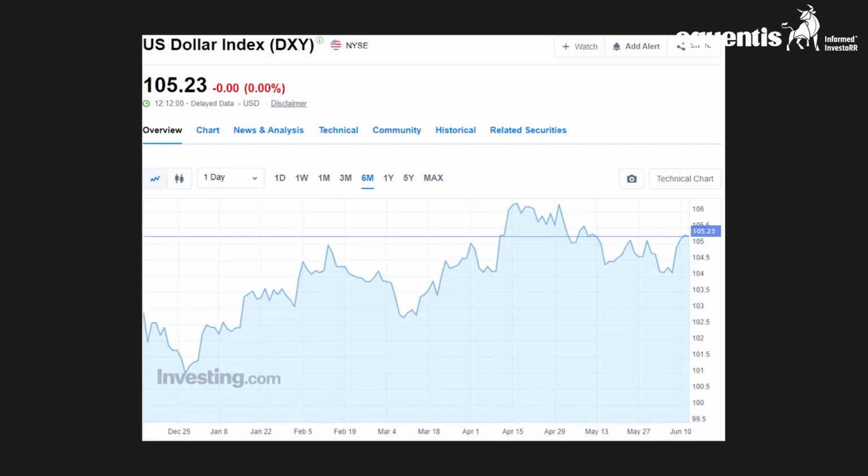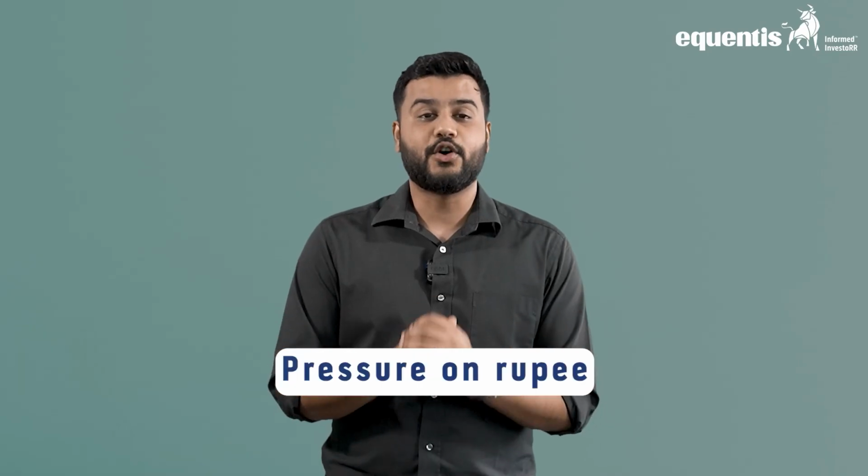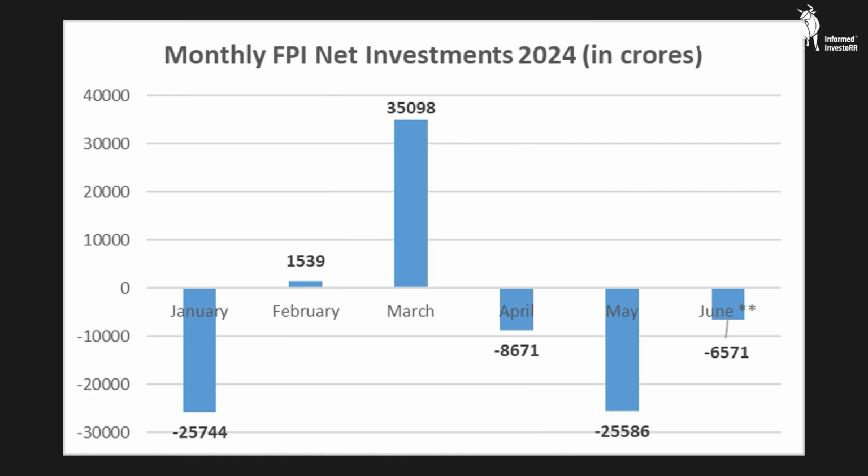In fact, the strength of the dollar can be assessed through the dollar index, which currently trades at 105.23 levels, indicating a strong dollar. Additionally, foreign institutional investors were net sellers in the stock markets, selling over 40,000 crores in the last 3 months. This led to further pressure on the Indian rupee. Furthermore, despite easing political uncertainty, the rupee is expected to be under pressure in the short term because of renewed demand for dollars, leading to increased hedging activities by importers and exporters, putting downward pressure on the rupee.